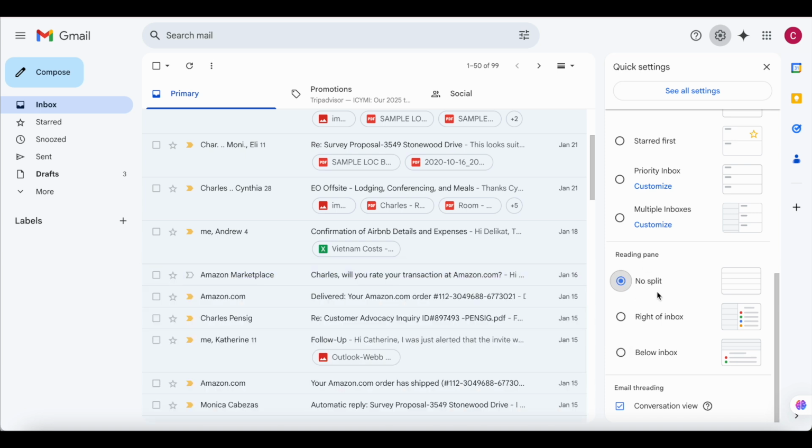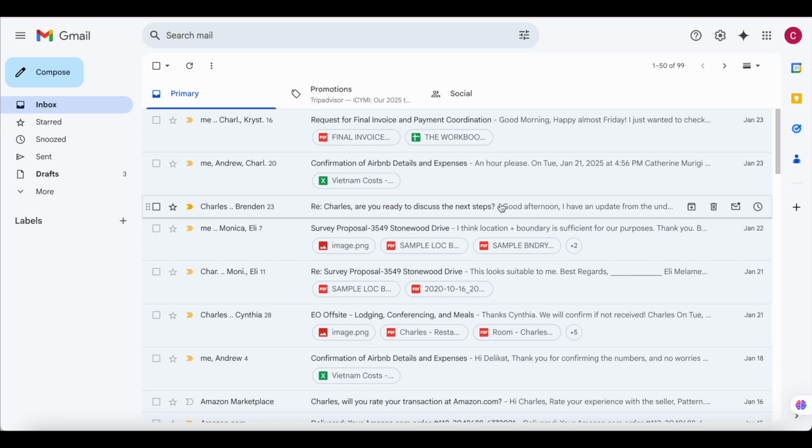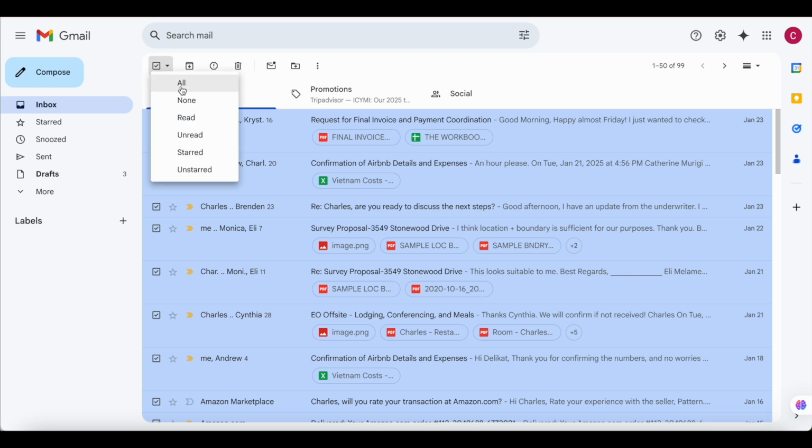And now I'll be showing you how to delete emails if you have bulk emails that you need to delete. I once worked with a client who had more than 10,000 emails. So I'm going to show you how to delete bulk emails. To delete bulk emails, you come at the top left here on your pane for the emails. Then you'll get to select the emails that you want. You can select all, or you can select either the read emails that you want to delete or unread or the starred. So let's try and delete specific emails.